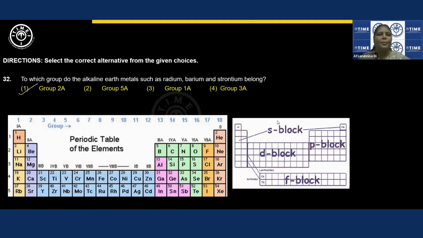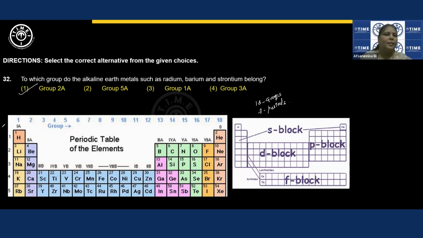This is the periodic table. This is the modern periodic table. In the modern periodic table, elements are placed in rows and columns. We have 18 such columns and 7 rows, right? Rows are known as periods and the columns we call groups. So we have 18 groups and 7 periods.